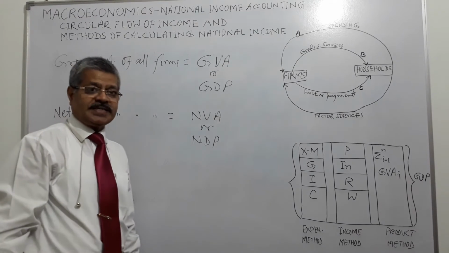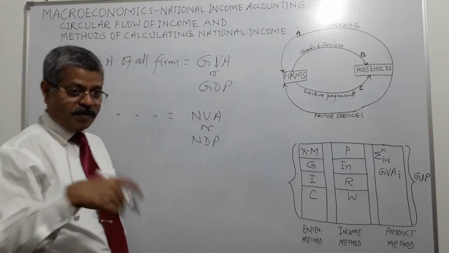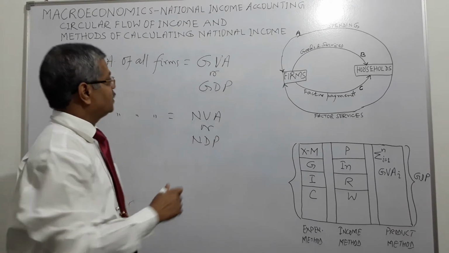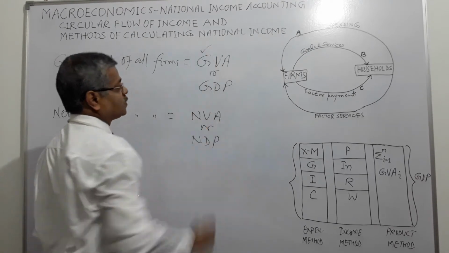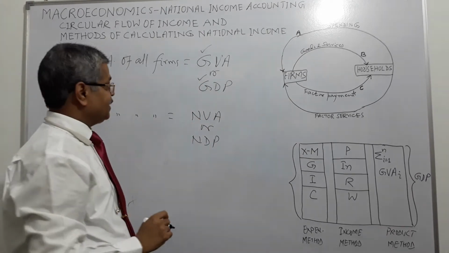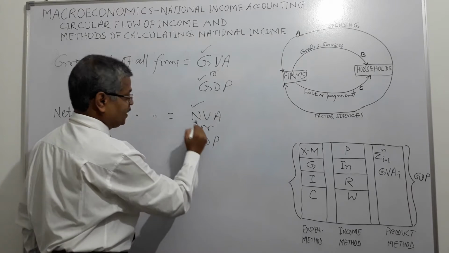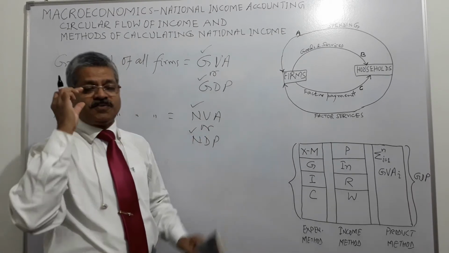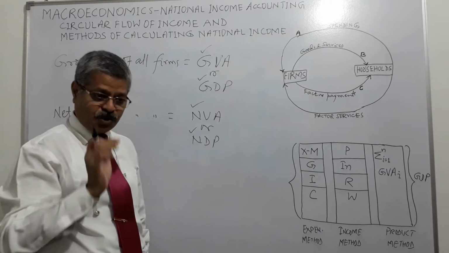So you need to understand, the moment depreciation is considered, that is called gross. The moment depreciation is subtracted, that is called net, right? Suppose there are 1 lakh firms in the Indian economy, all are producing.